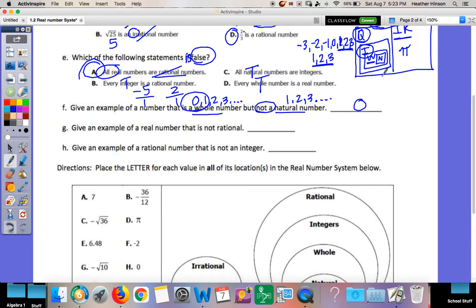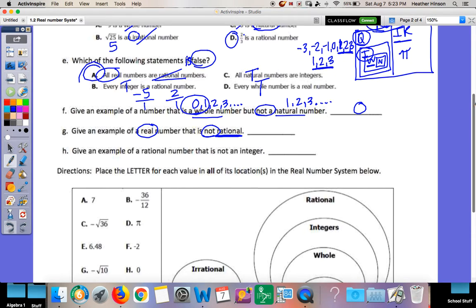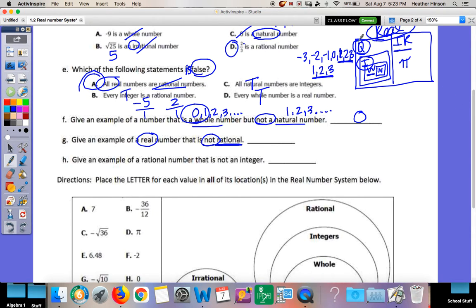Okay, give a real number, so any number in the whole world, that is not rational. Well, if it's not rational, what does it have to be? If it's not on this side of the box, it has to be on the irrational side. So give me an irrational number. That could be anything from pi to square root of 2, which I gave you on the front page, or square root of 3. Or just put random numbers down and make a decimal that never ever stops. 2, 5, 9, ... Never repeats and never stops.